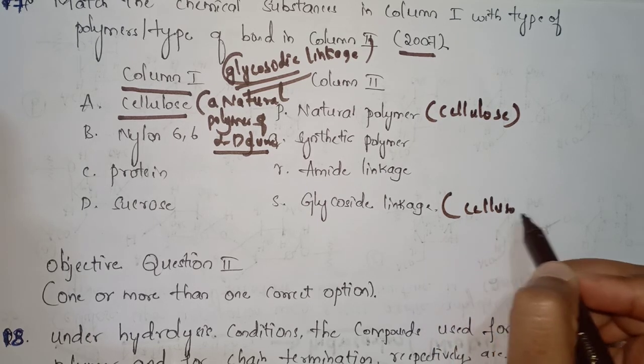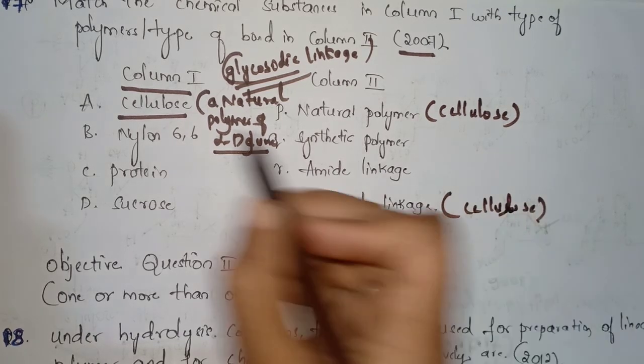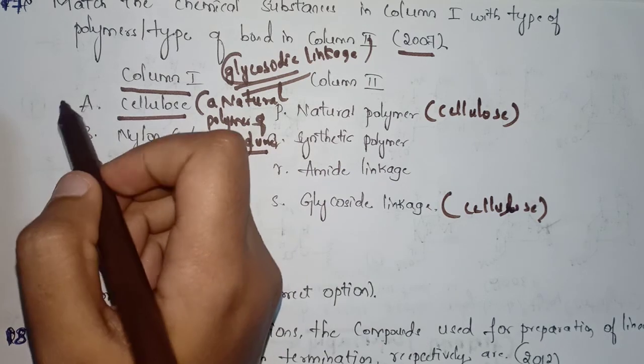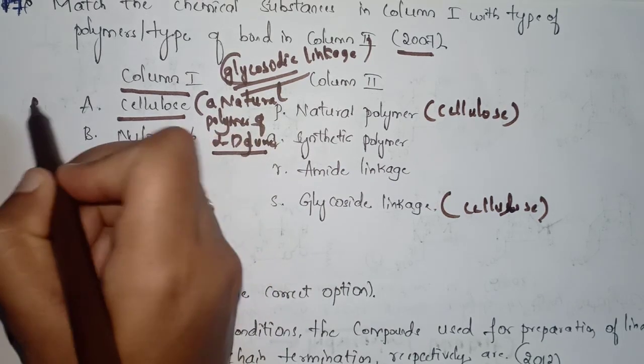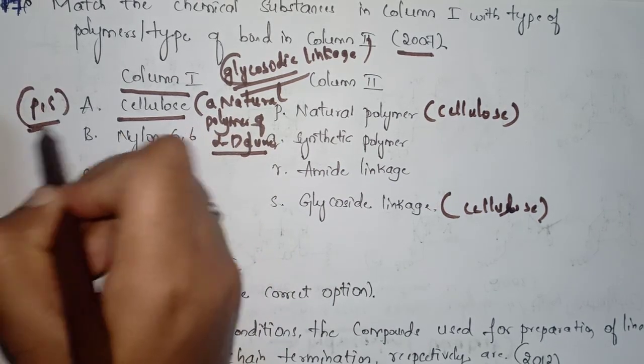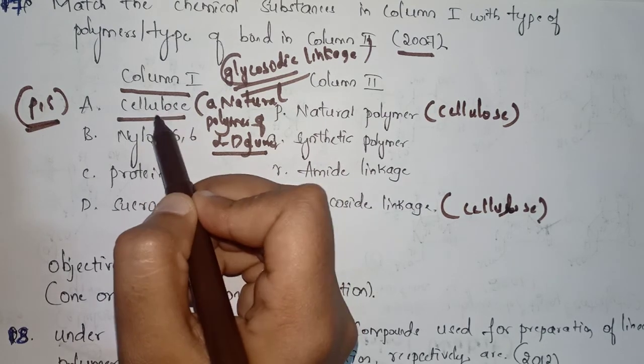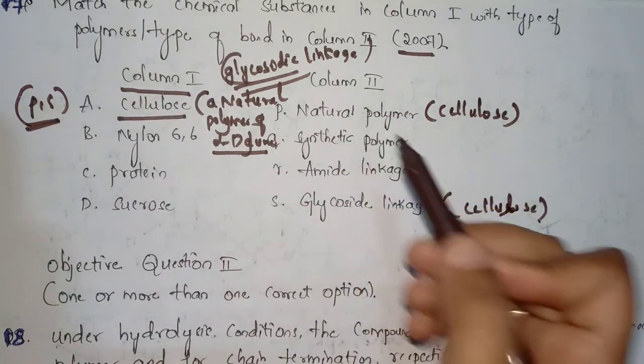So for cellulose, P and S are the correct matches. For the chemical substance cellulose, the correct matches are P and S.